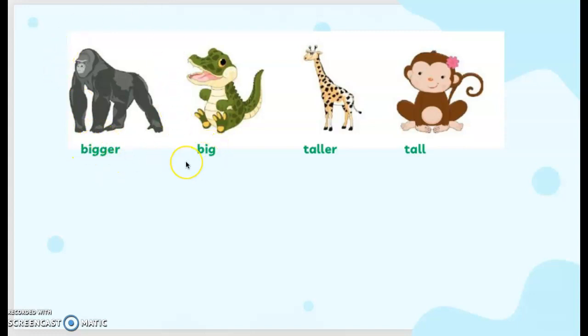When you are writing a sentence, you can write: a crocodile is big, but a gorilla is bigger than the crocodile. That means this one wins, this one loses in terms of size. This one is big, but when a gorilla comes, a gorilla becomes a bigger animal than the crocodile. The next one: a monkey is tall, but a giraffe is taller.